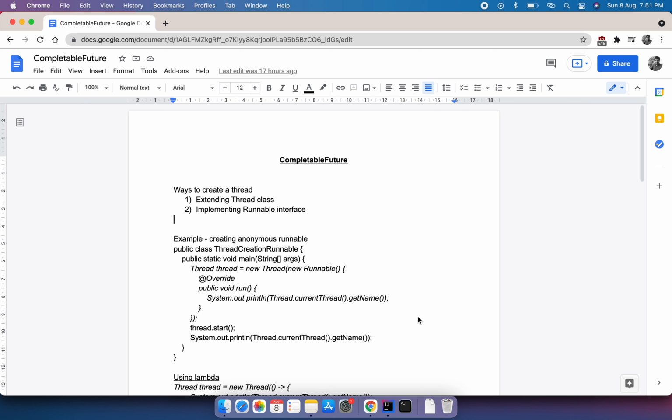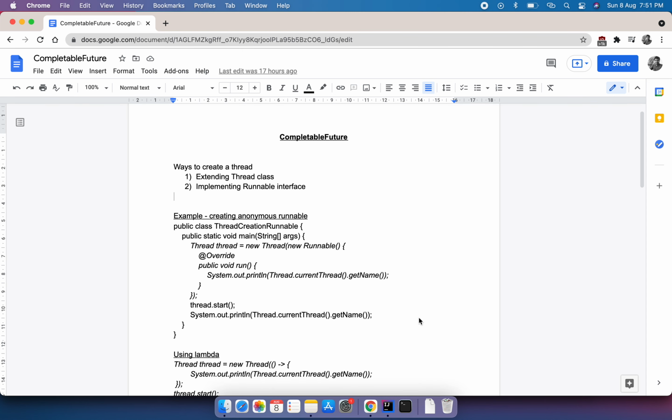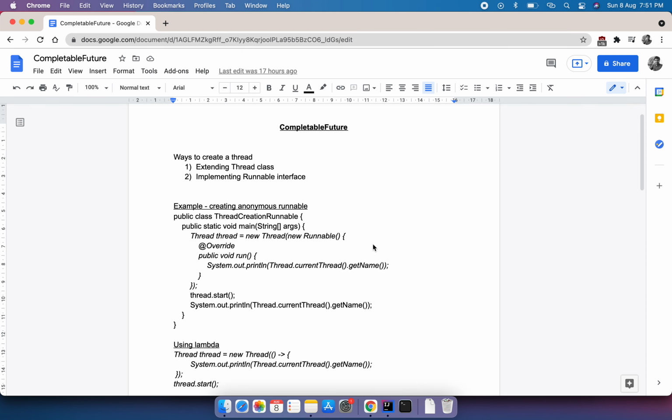Today we'll discuss the Java 8 feature known as CompletableFuture. Before jumping into CompletableFuture, we will have a quick look at some important concepts, then we'll cover the CompletableFuture part. The first one is how we can create a thread in Java. There are two ways: we can extend the Thread class or we can implement the Runnable interface.